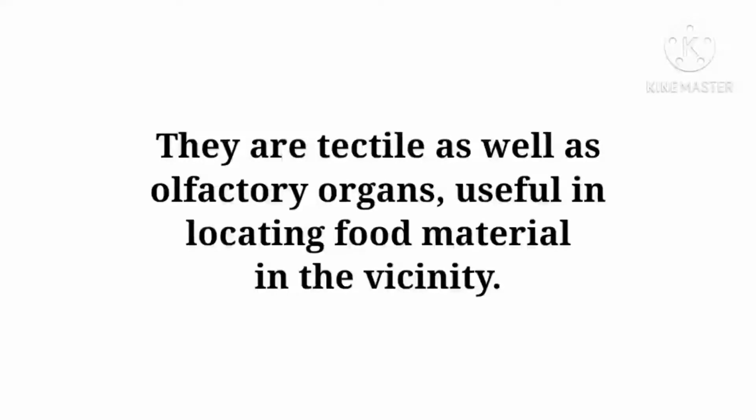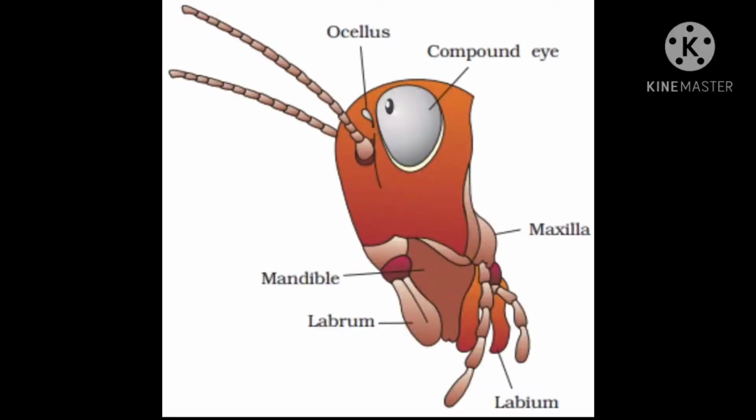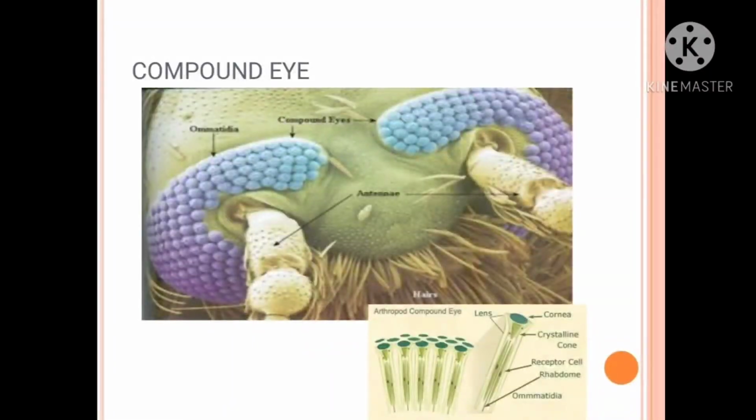Next one, fenestrae. Fenestrae are called ocellar spots. They are situated at the base of each antenna and appear as white spots. Third part, the compound eyes. They are paired, dark, kidney-shaped structures placed on the lateral sides of the head and are made up of a large number of ommatidia.